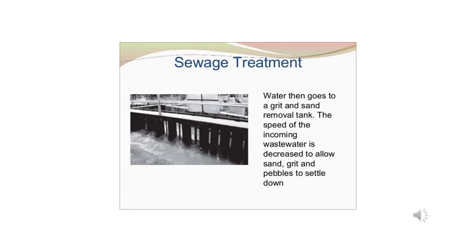Now let us understand how this sewage treatment works. So the first step is that we have to remove all the grit and the sand. So it goes to the grit and sand removal tank. The speed of the incoming wastewater is decreased so that the grit, sand and pebbles, all of them settle down, and the water which is floating on top goes to the next step.